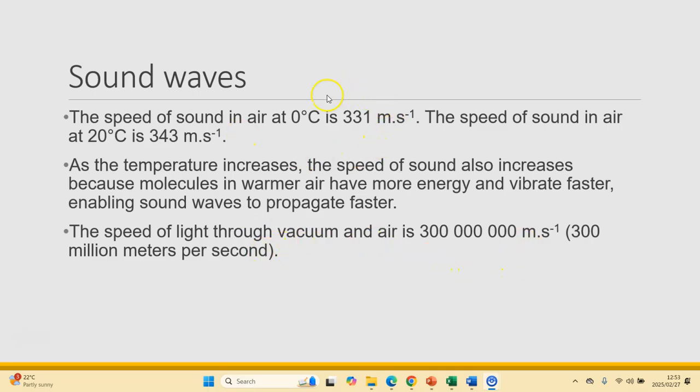So while sound travels at about 330 meters in 1 second, light travels at 300 million meters in 1 second. So which one is traveling faster? Well, the speed of light is about 1,000,000 times faster than the speed of sound.